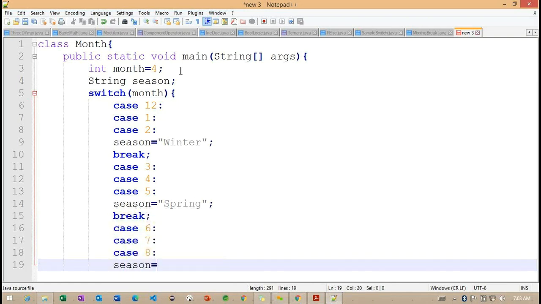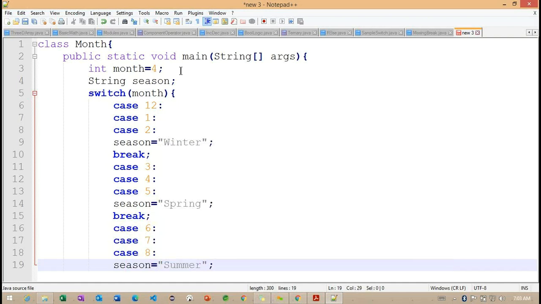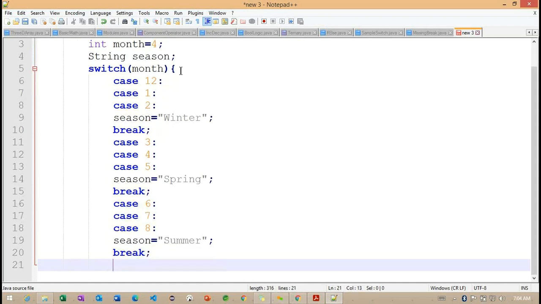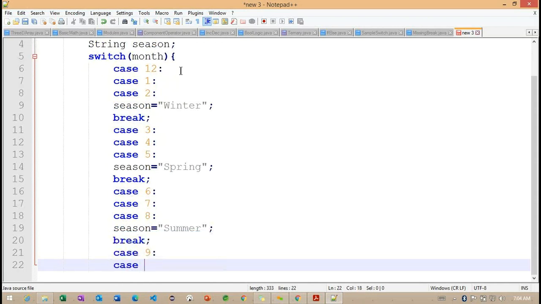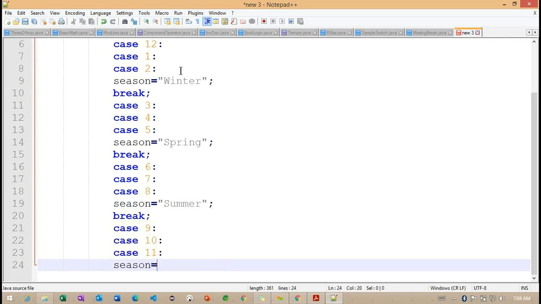The same season variable we are going to define as summer. Focus on how we are working with the same if else block example using our switch case. Then break, and this is our 8 and 9 here, case 11. So this is the final one.